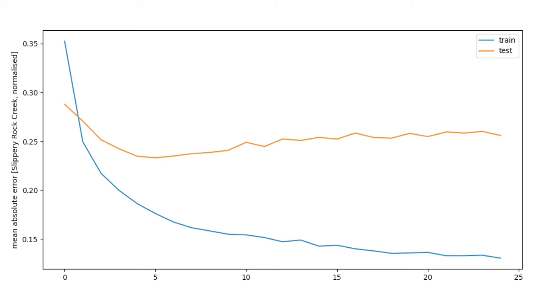CFS stands for cubic feet per second, and is the most common river flow measurement. Overall, this means that the error of the model against the test data was just about 200 CFS. If you can predict the river level of Slippery Rock Creek within 200 CFS, you can have a very good idea of what you're getting into when kayaking it.